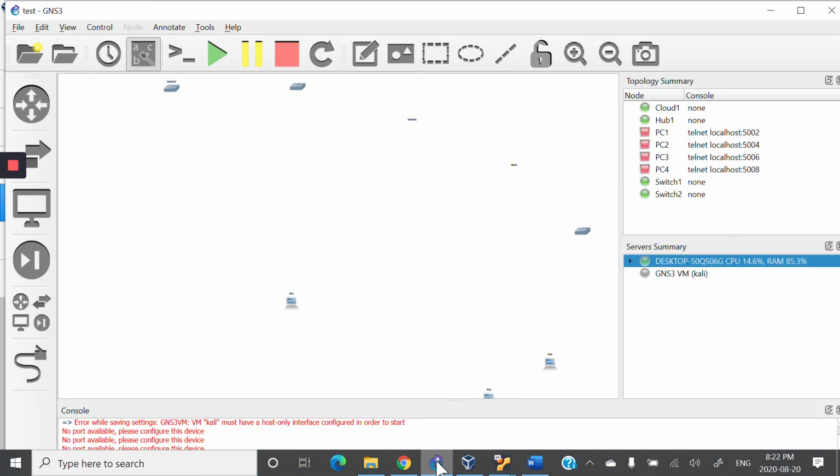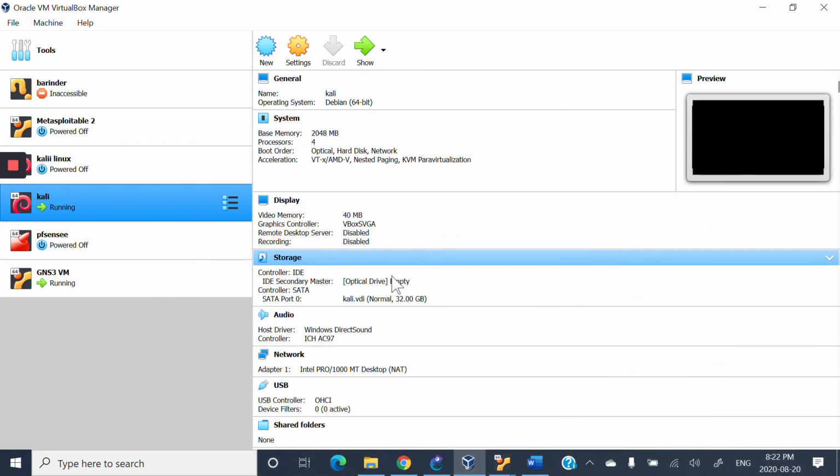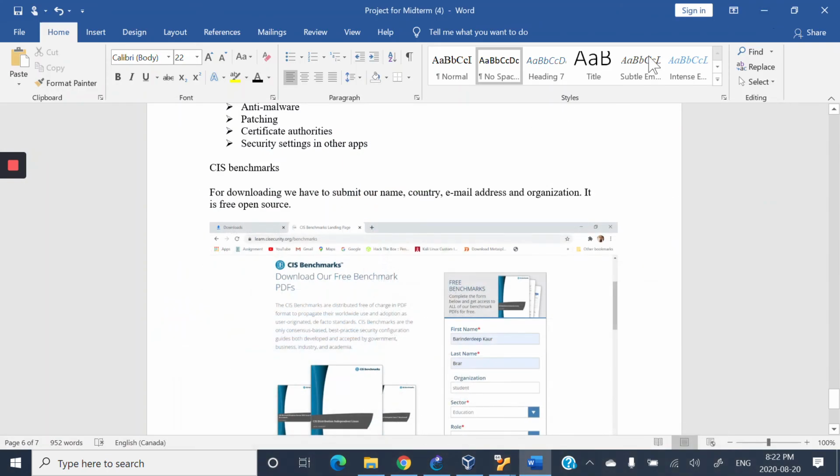So I want to show you. Here it can be seen whether it's connected or not. And we also download Windows 10 to connect to the server because we want these machines to communicate.